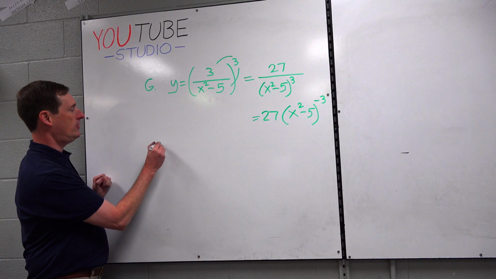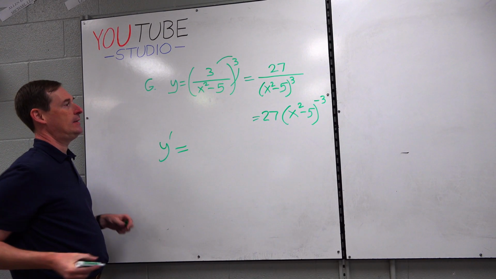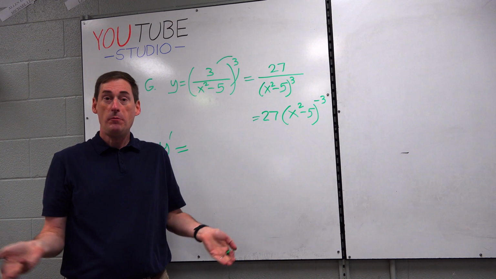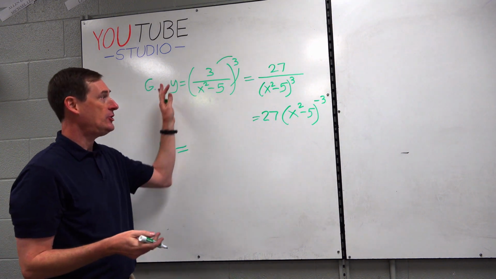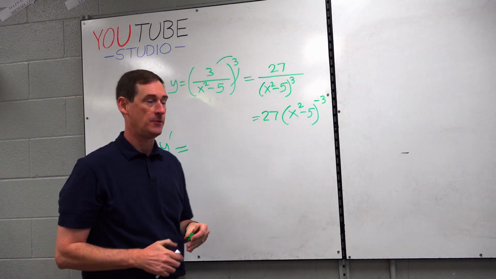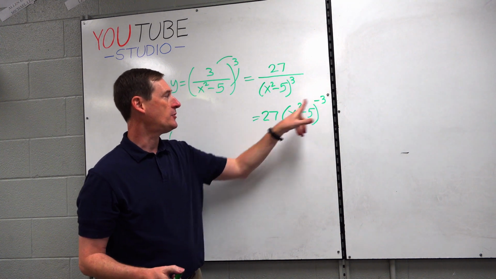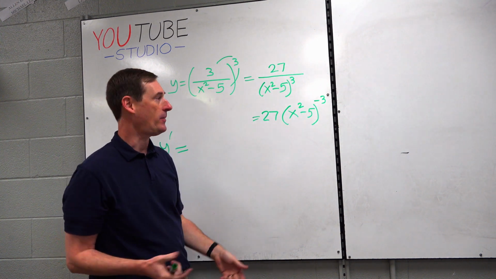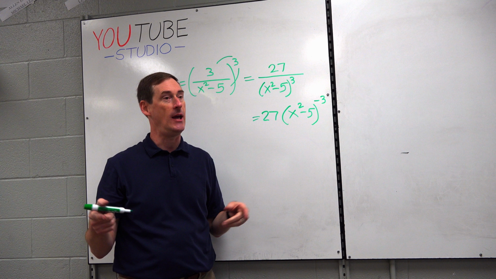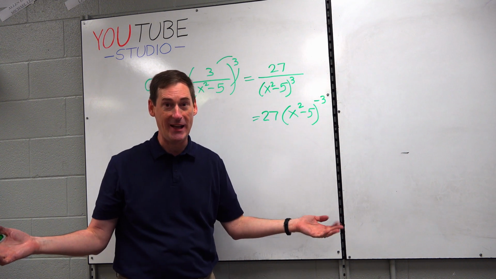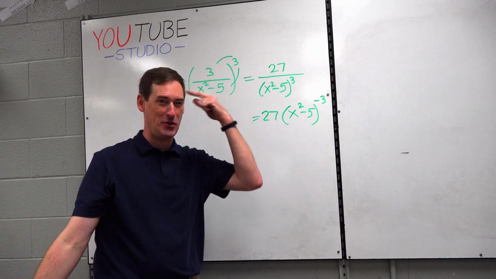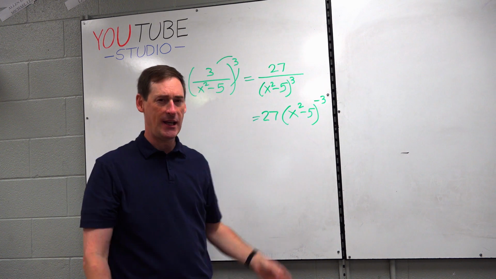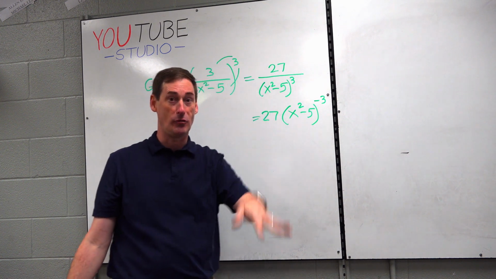So now we go to y prime equals. It should be pretty simple from here. It's just in the rewriting where the challenge is. The negative 3 simply comes to the front and multiplies the 27. All right, no calculator on the first test. Isn't that a Mr. Wade tradition, doing all the tests without a calculator so that you get super sharp? Plus I have to fix your COVID brain. You're probably a little rusty.